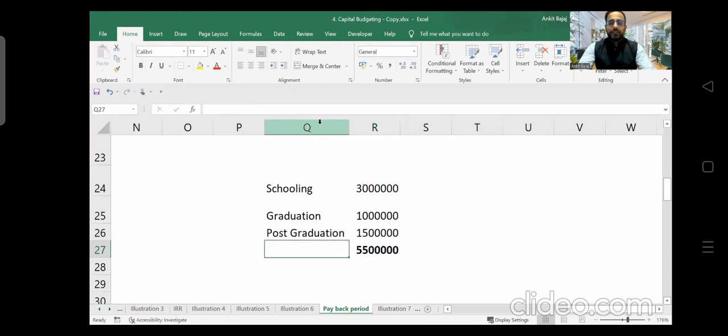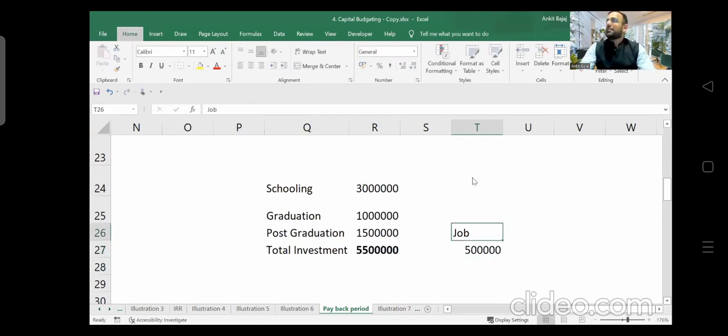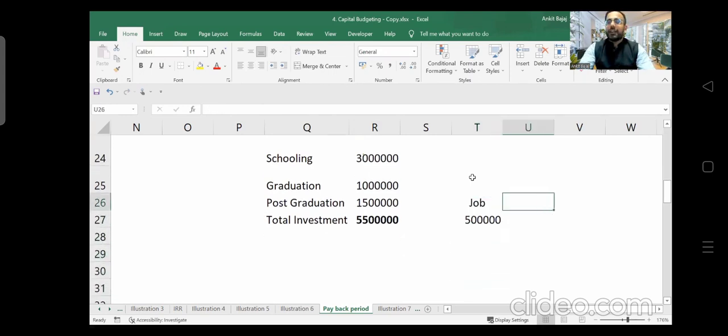Now, let's suppose this is your parents' total investment. How much? 55 lakh rupees, right? Now, if I talk about your job, let's suppose you are getting a job and you got a package of 5 lakh rupees per annum. Now, is it possible for you to calculate how much time it will take to recover 55 lakh rupees? It will take approximately 10 to 11 years.